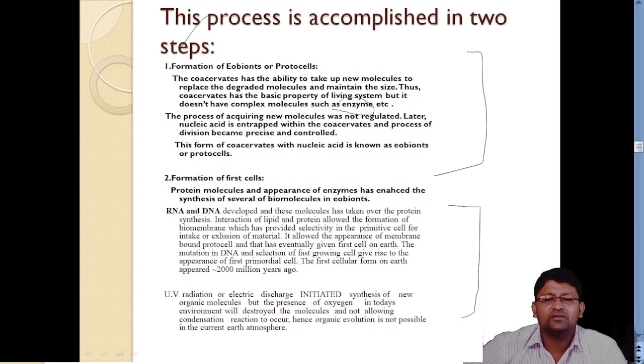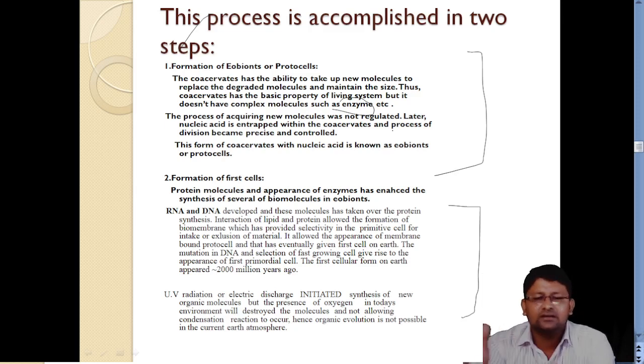अभी इनमें enzymes वगैरह हैं या फिर बहुत complex molecules develop नहीं हुए थे. The process of acquiring new molecules was not regulated. Later nucleic acids got entrapped with the coacervates and the process of division became precise and controlled. Now they have a precise and controlled division. That means somewhere the things are being engraved कि कैसे division करना है, कितना division करना है.